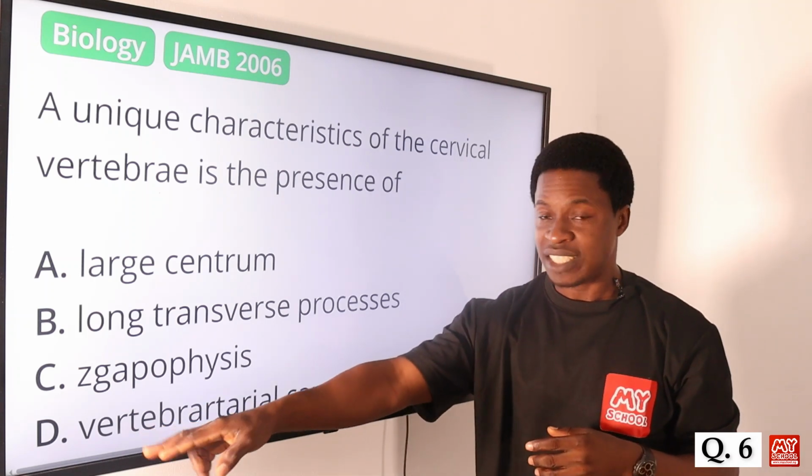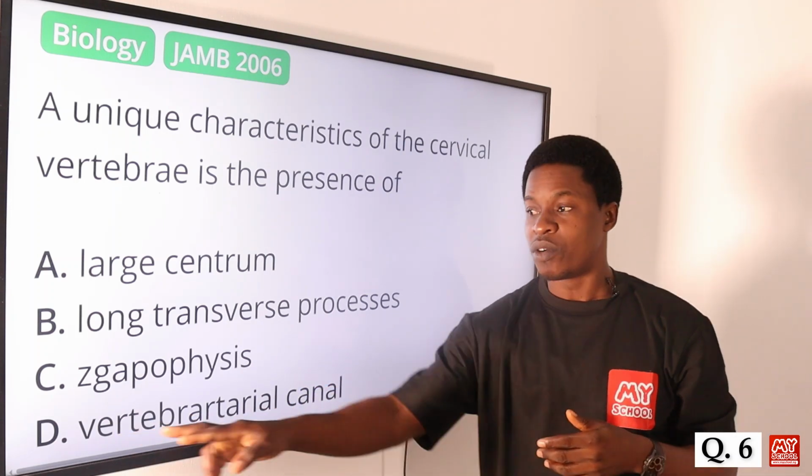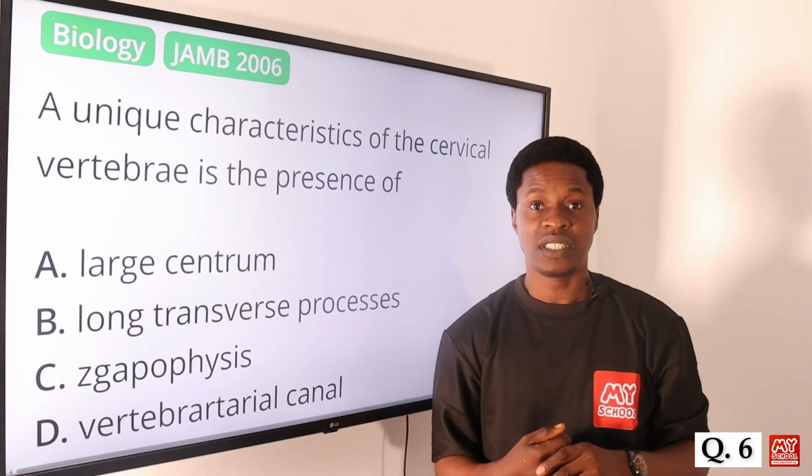So the answer is foramen, but we don't have foramen here. So the other name is called the vertebral arterial canal. So the correct answer is option D.